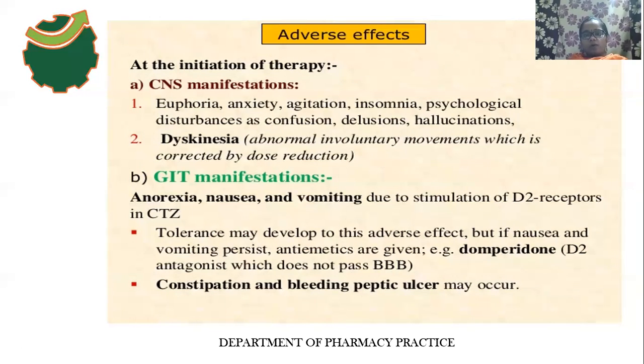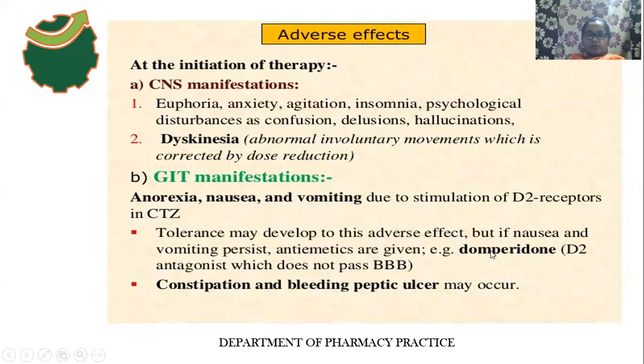And nausea and vomiting also occur due to what? Stimulation of D2 receptors in the CTZ. So due to stimulation of D2 receptors in the CTZ, the person may be affected with anorexia, nausea, and vomiting. These symptoms can be relieved by an anti-emetic drug, that is domperidone. Domperidone is a D2 antagonist drug. This drug does not cross the blood-brain barrier.